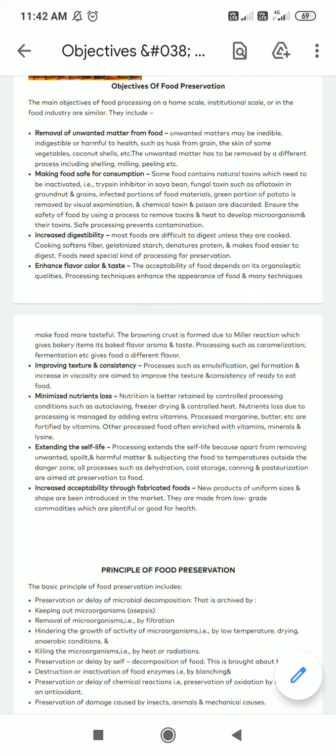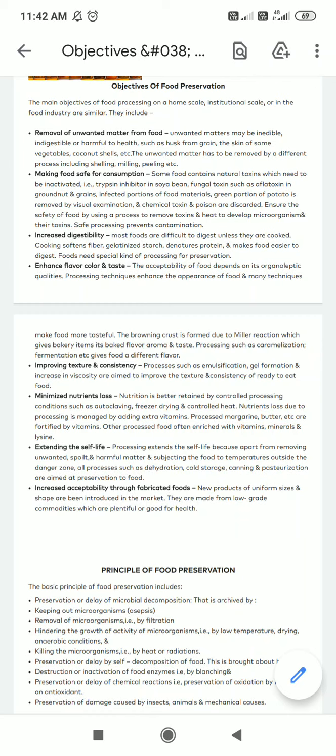Now this removing can be done by different methods, such as shelling, that is the removing the outer skin, then milling, that is cutting the inedible portion into tiny parts which can be later consumed, and then peeling. So there are different ways to remove the unwanted material. The second one is making food safe for consumption.